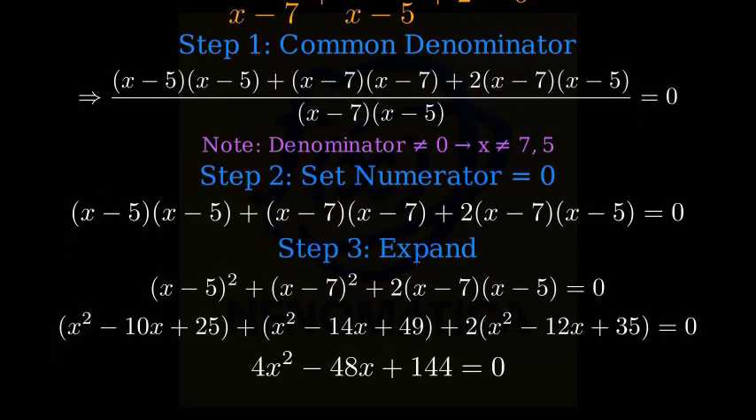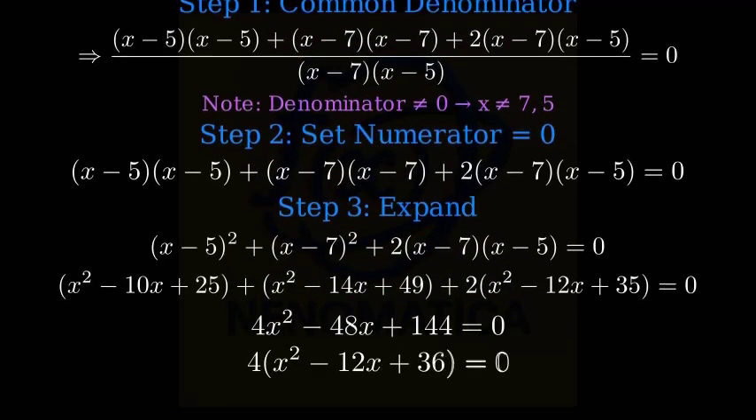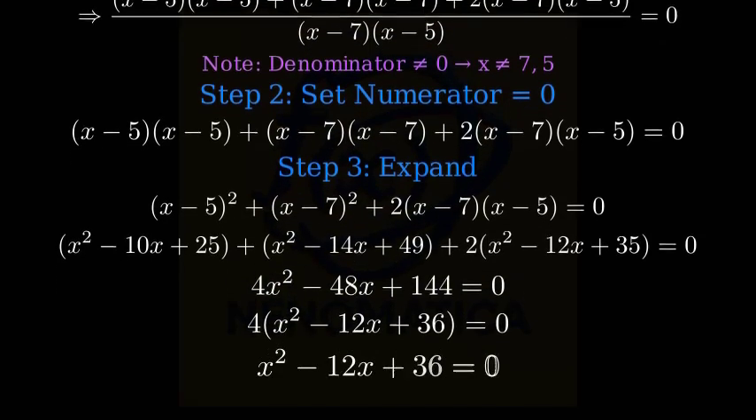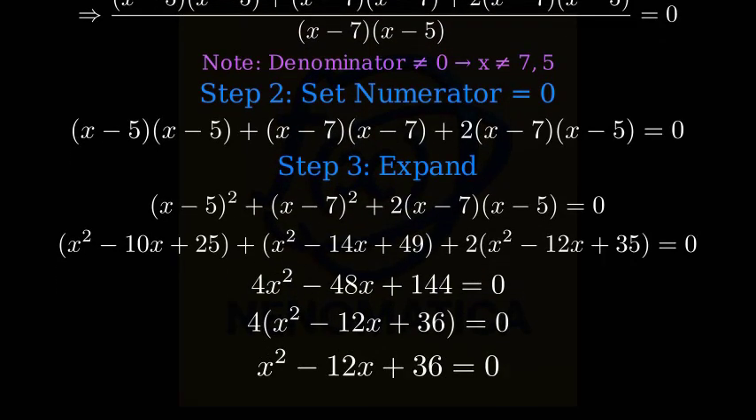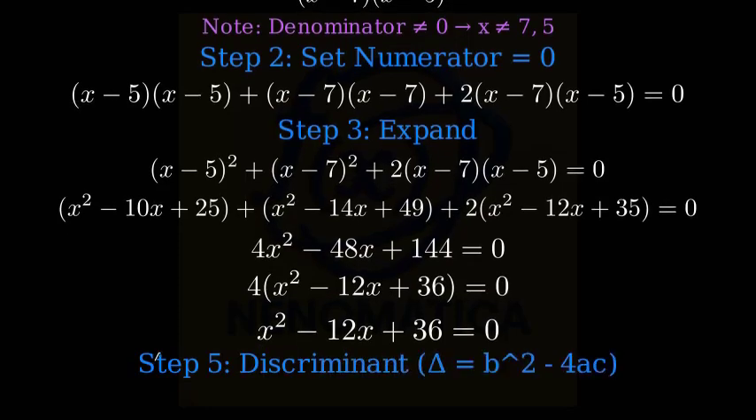Step 5. Compute the discriminant. Here, a equals 1, b equals negative 12, and c equals 36. The discriminant is 0, which means a repeated real root.